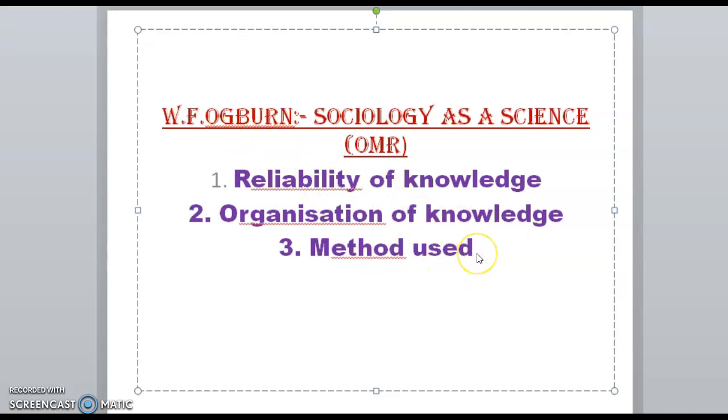The third one is methods used, and this is very easy to understand: in each and every research, they have used a certain kind of method to draw the conclusion, right? So if these three criteria are fulfilled, we can call it a science, right?